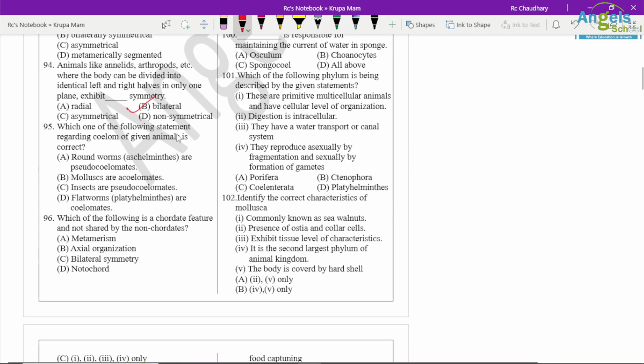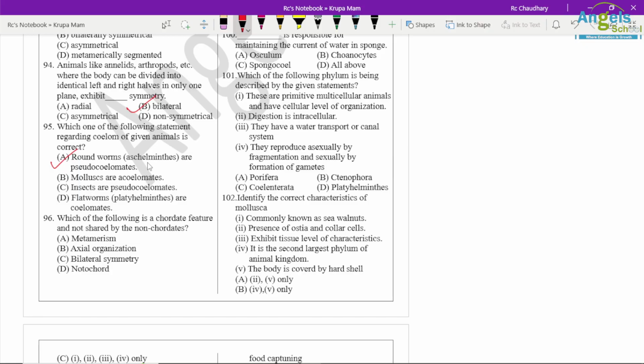Question 95. Which one of the following statements regarding coelom of the given animal is correct? Roundworms, Aschelminthes, are pseudocoelomates, so it is true. Mollusca is a coelomate, so that is wrong. Mollusca are coelomate. Insects are also coelomate, but in the option it is pseudocoelomate, so it is wrong. Flatworms, Platyhelminthes, are coelomate, it is also wrong. Platyhelminthes are acoelomates. Okay, so option 1 is right.